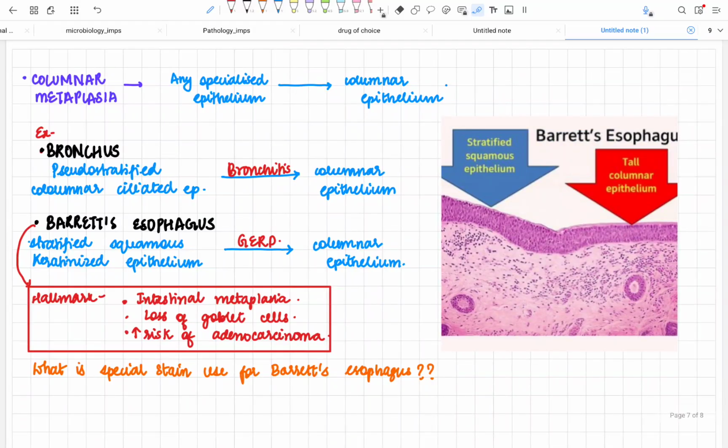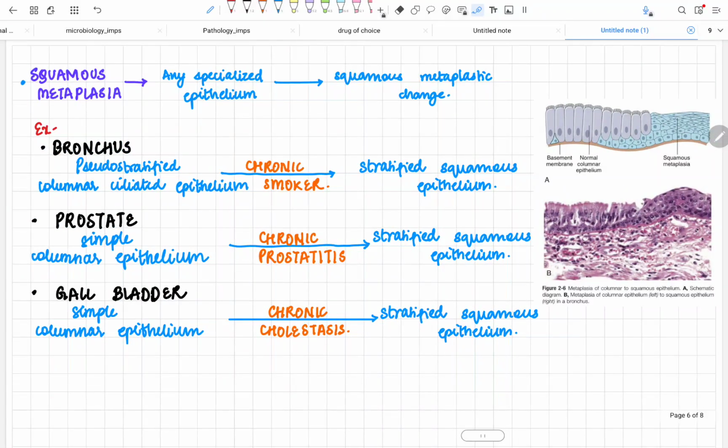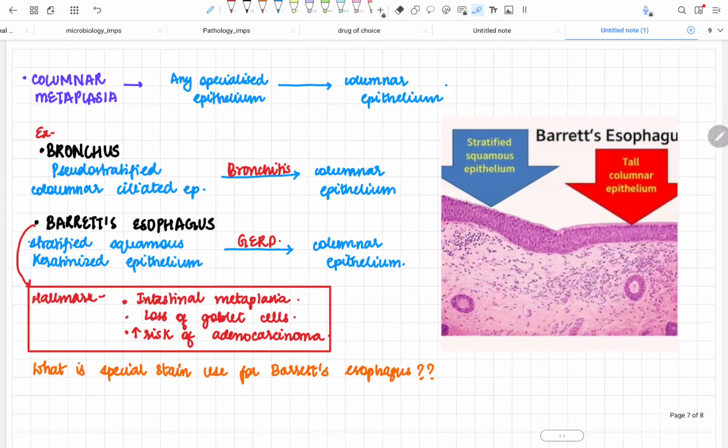Now next is columnar metaplasia. When any specialized epithelium is converted into a columnar epithelium, it is called columnar metaplasia. Example: bronchus. Again in the bronchus, in the chronic smoker case, we saw that pseudostratified columnar ciliated epithelium was converted into a stratified squamous epithelium. But in the case of bronchitis, the pseudostratified columnar ciliated epithelium is converted into the columnar epithelium.